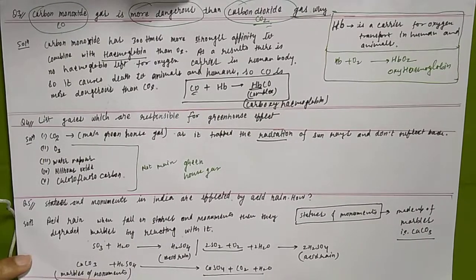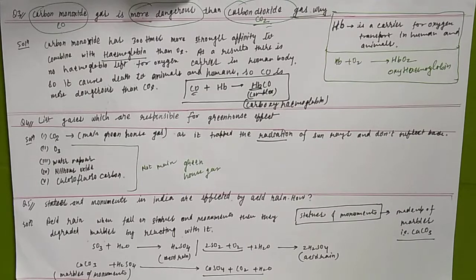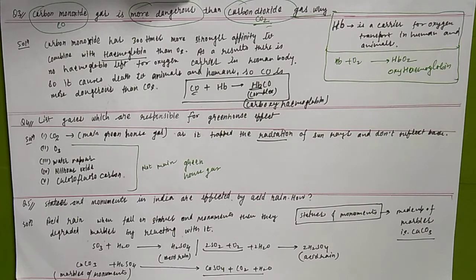So that is degraded. Whatever the surface of the monuments, that is marbles, they react with the acid rain and form calcium sulfate, carbon dioxide and water, and as a result the surface layer of the monuments will be degraded and eaten away.